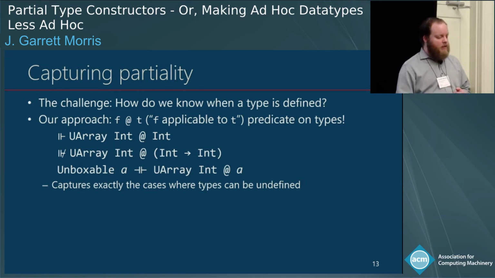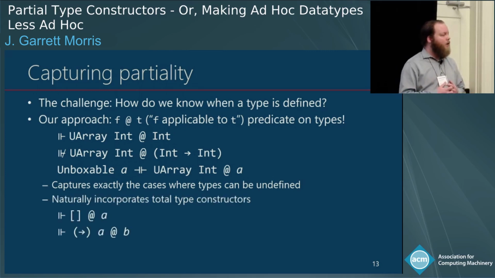One point I want to make is that this naturally extends to characterize total type constructors. A total type constructor is one for which at is always satisfiable. So we always expect that we can satisfy the constraint List at A. We always expect we can satisfy (->) A at B. And so taking this approach of considering every type constructor partial doesn't rule out total type constructors at all. In fact, total type constructors are a naturally degenerate case of partial type constructors.